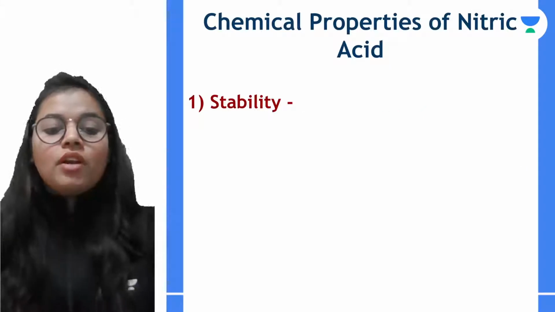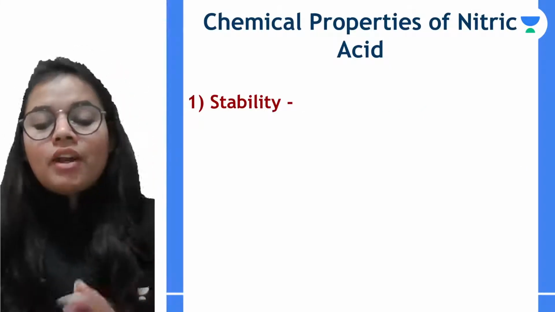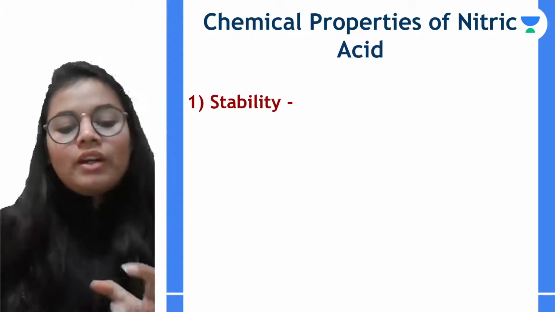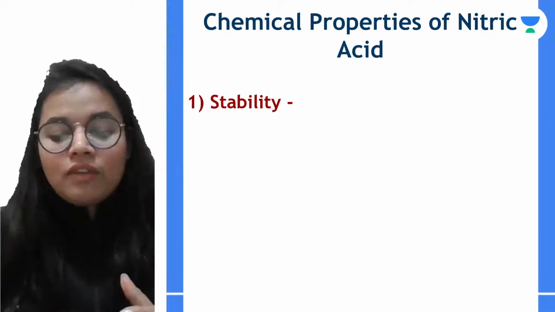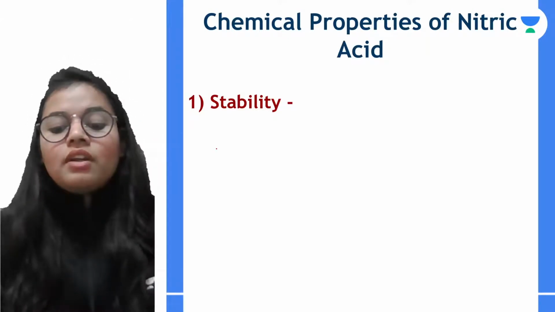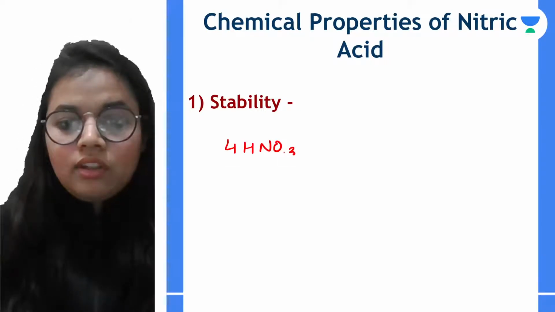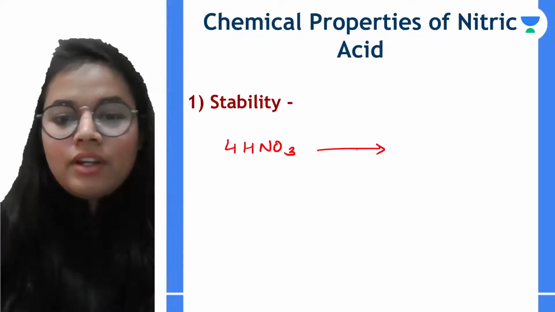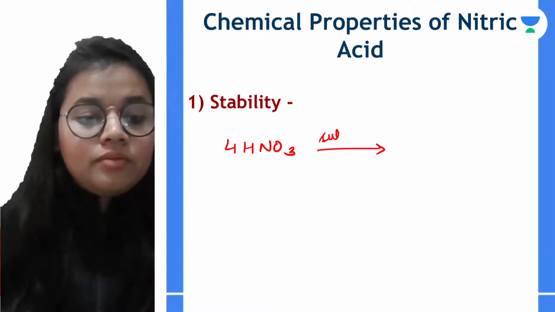Okay, moving on to the chemical properties. So if I go for stability, so it is not very stable. Okay, pure nitric acid, it is not very stable. It decomposes itself. Okay, so if I go for the nitric acid, it decomposes in the presence of sunlight or maybe heat.